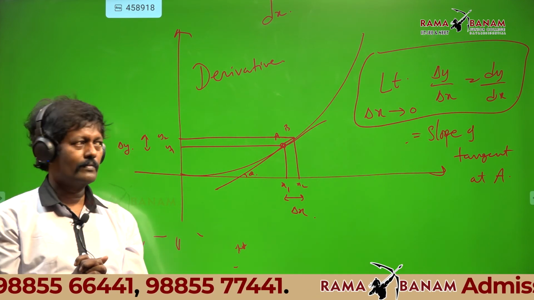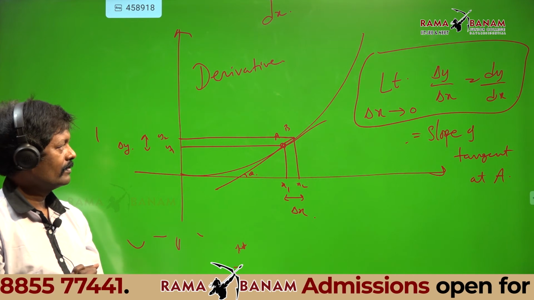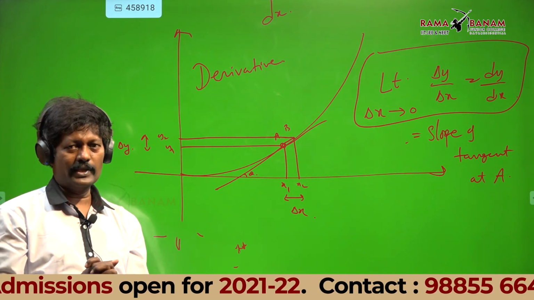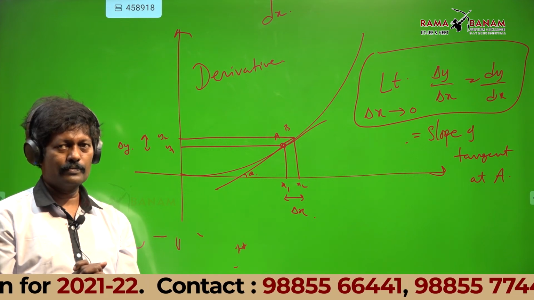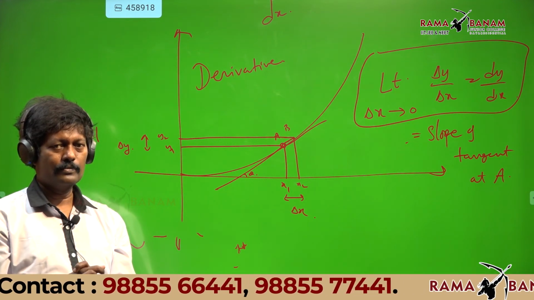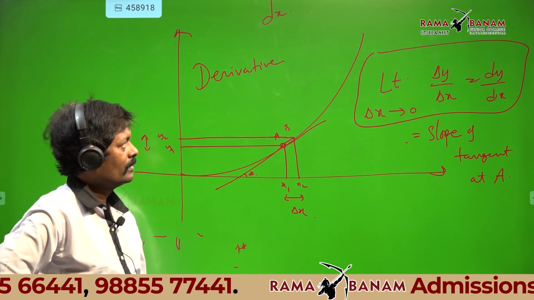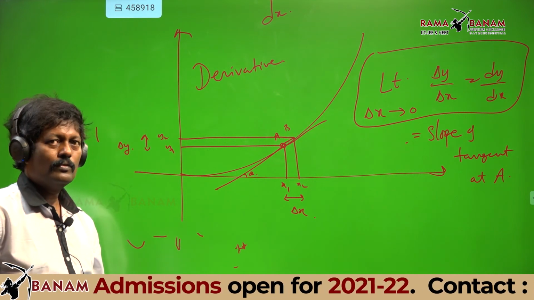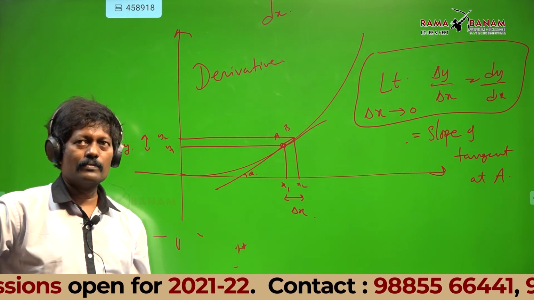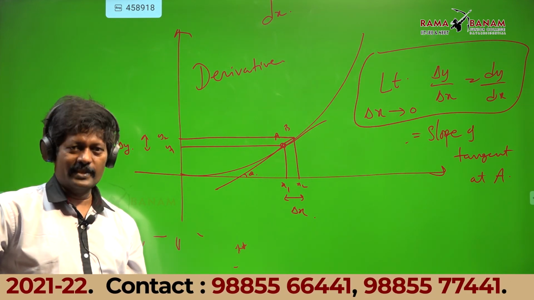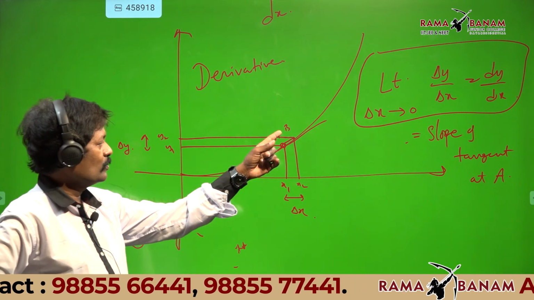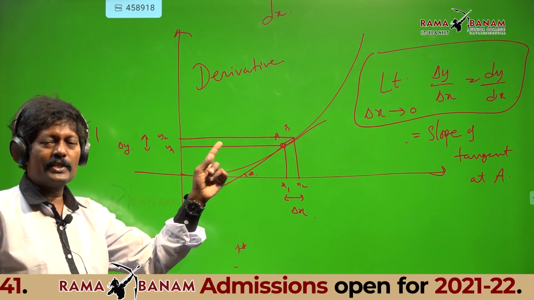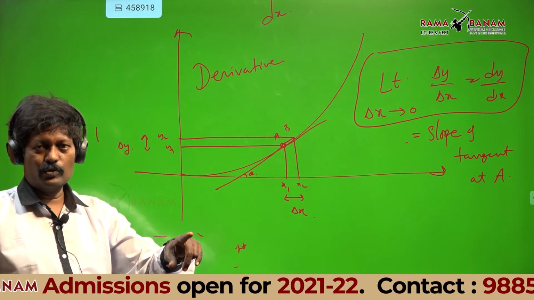Sir, if A and B are near, then the slope of the tangent at A is almost equal to the slope of AB. When B comes closer to A, the slope of the line AB is almost equal to the slope of the tangent at A. Have you noted that point?